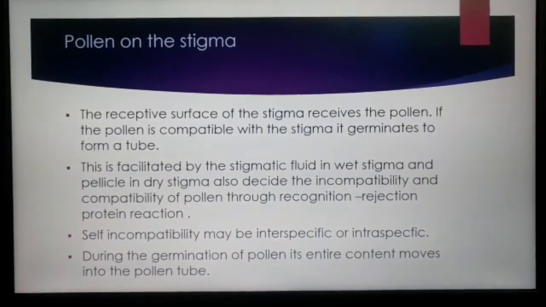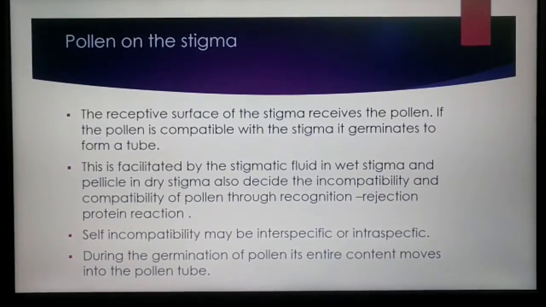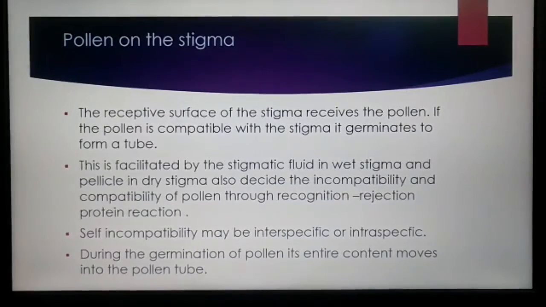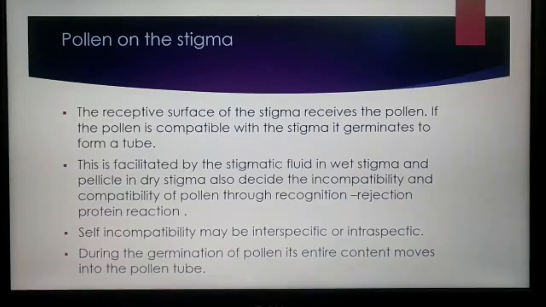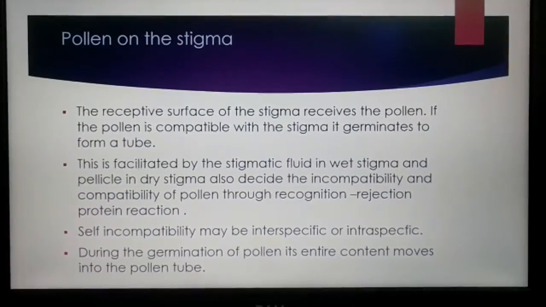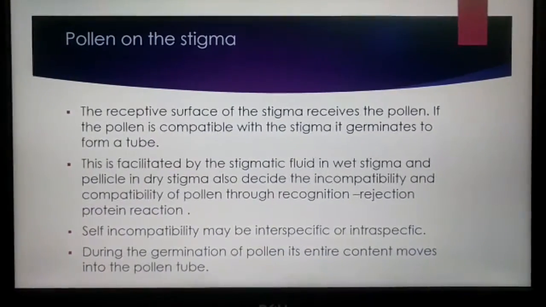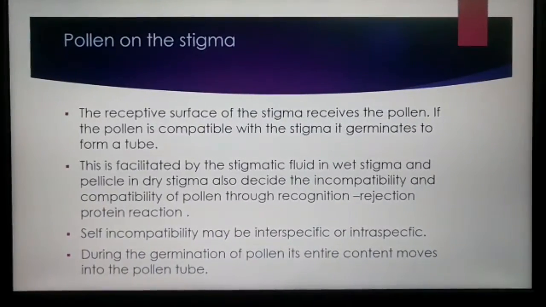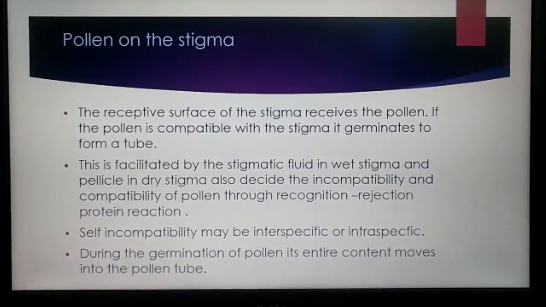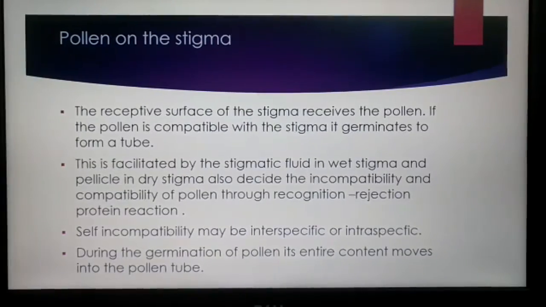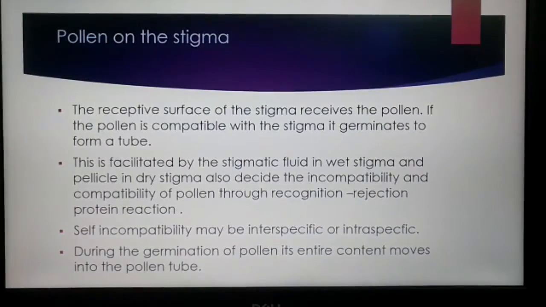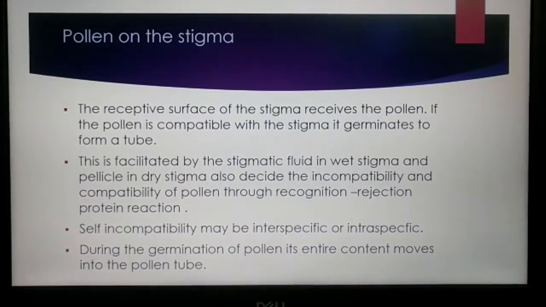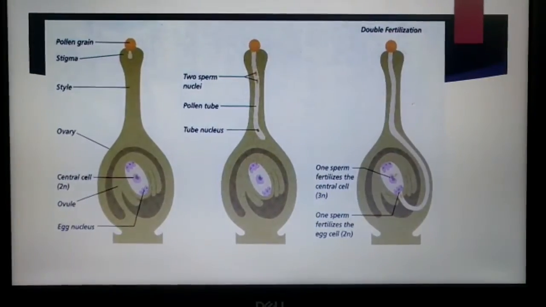Such a type of sexual incompatibility is called intraspecific, also called self-incompatibility. The same pollen, when it falls onto the stigma of the same flower, is unable to germinate. It is called self-incompatibility.